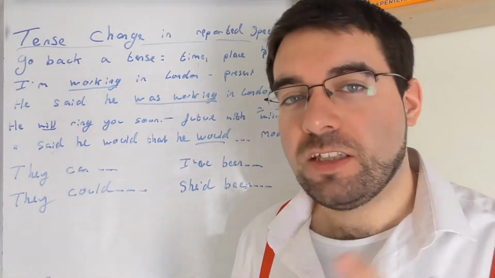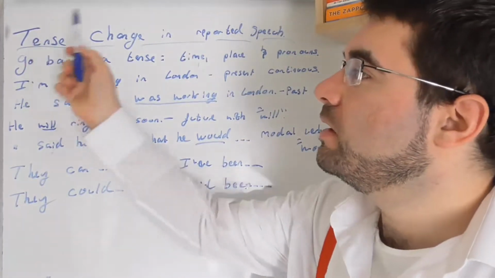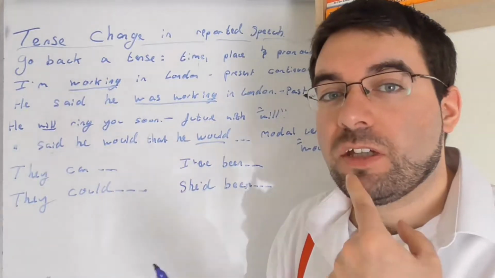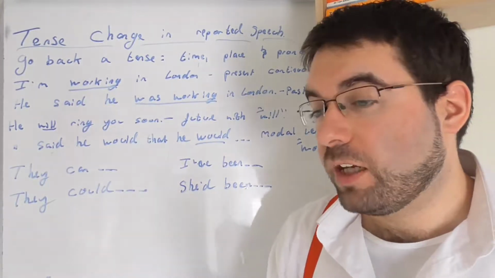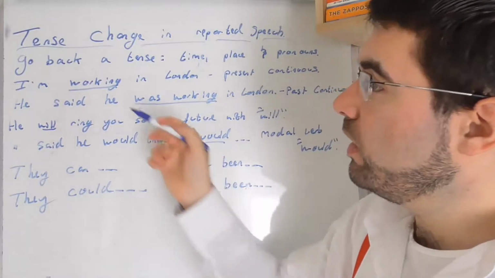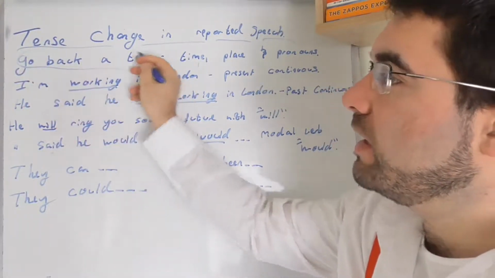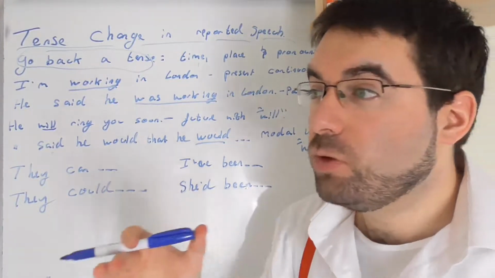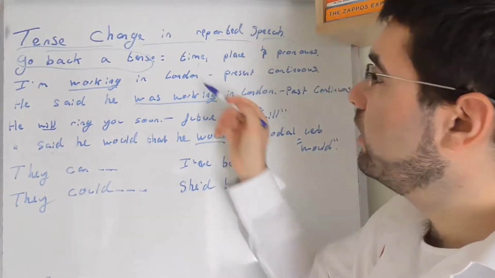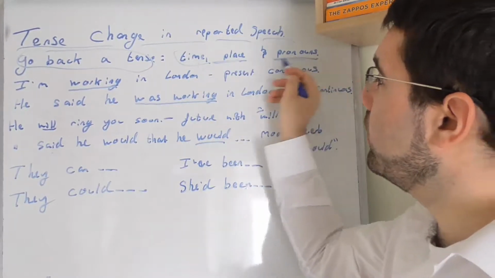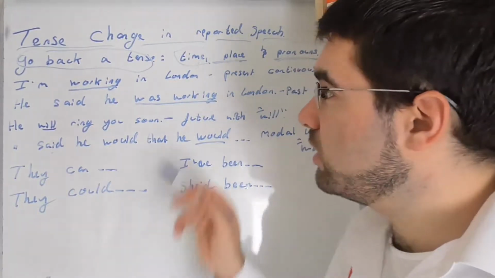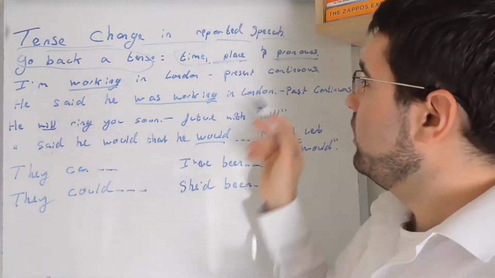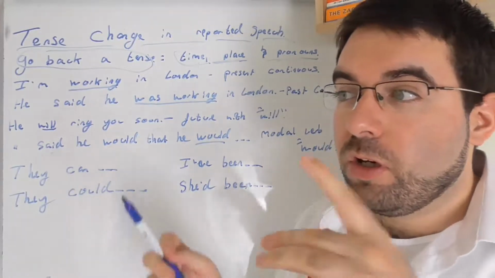In this lesson, let's look at how the tense changes in reported speech. When we're using reported speech, how does the tense change? Present, past, future? Normally, they go back a tense. Present goes into past, past goes into further past, future goes into present, things like that. The time, place, or the pronouns, those are things that change. The time always changes. The place, where you are. And the pronouns, how you address people. Him, her, it, they, them.